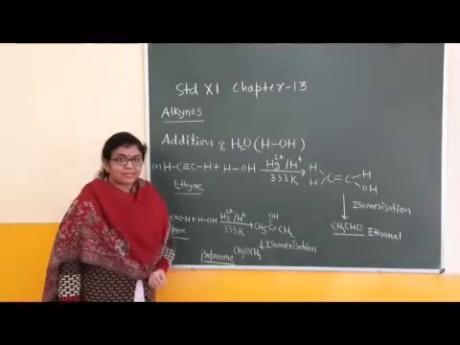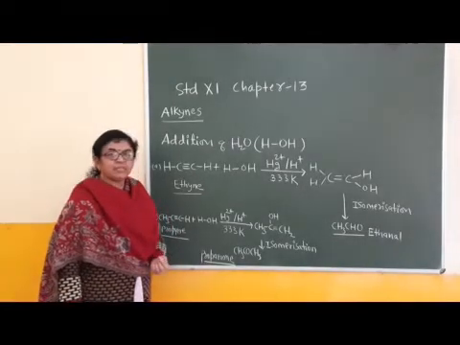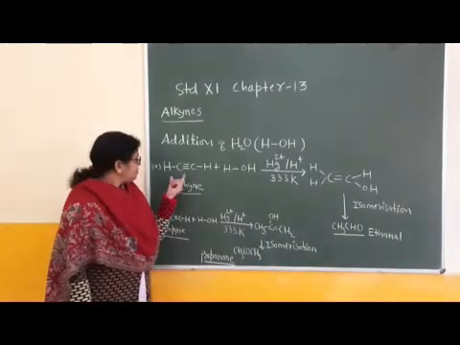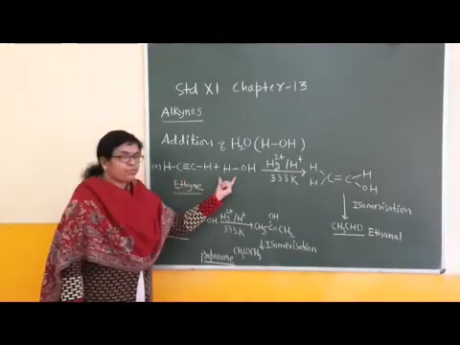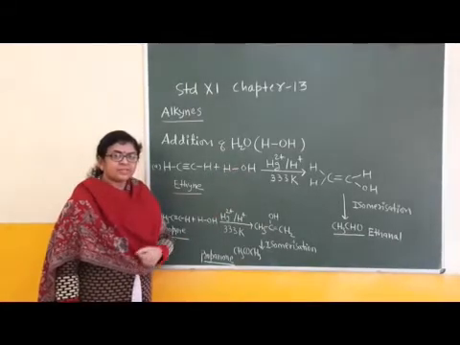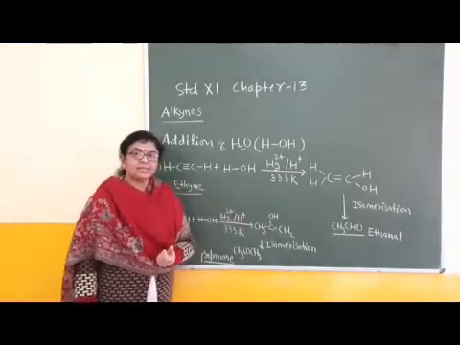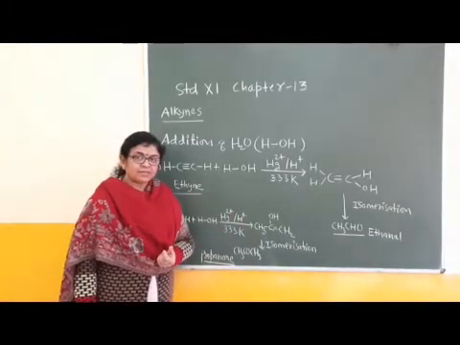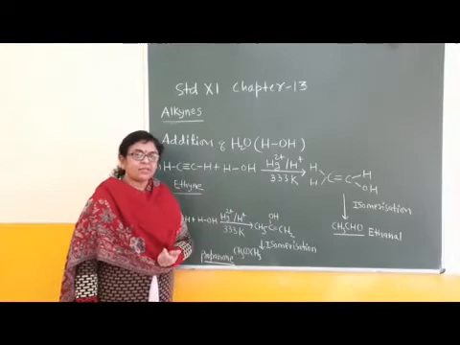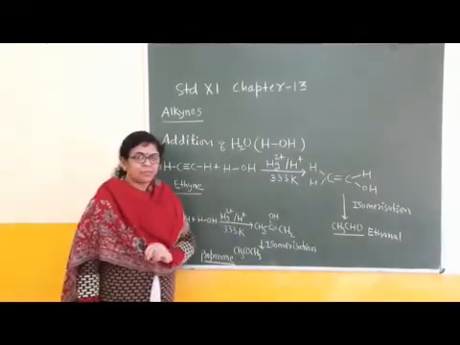Now children, the next chemical property, the chemical reaction of alkynes, is reaction with water. Reaction of ethyne with water. This is showing the bonding structure of water, the presence of cation and anion in water. Which cation is present in water? H plus. And which anion is present in water? OH minus. After hydrolysis, two ions are formed.